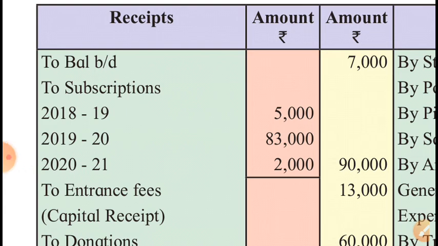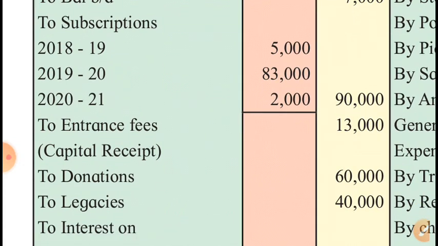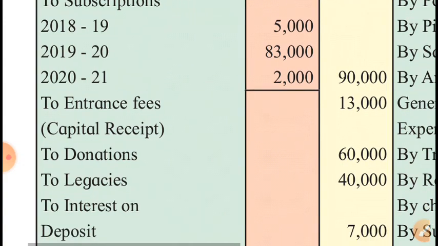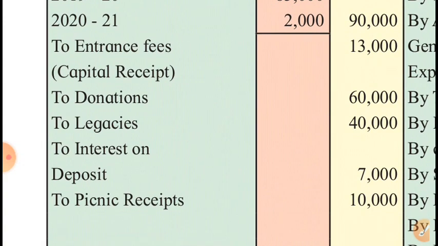Then entrance fees is there. It is clearly stated this is capital receipt, so it will not be credited to income and expenditure account. Donations, legacies, interest on deposit, picnic receipts are items of income if there is no adjustment on it. Otherwise, these items will be credited to income and expenditure account.